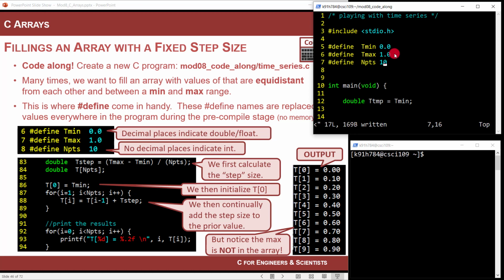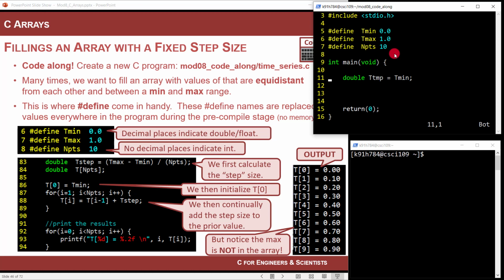Okay, so let's now set up a time array, just to see how this works. So this was not what I wanted. That was just a 10 example. So here I am. First thing I'm going to do is create a double, and I'm going to call it t step. This is going to represent the difference in time between my time points. That's going to be equal to t max minus t min, divided by n points in its simplest case. I'm going to put it in parentheses. So this will basically take 1 minus 0 divided by 10, and that'll be the time step. We'll use that in a second.